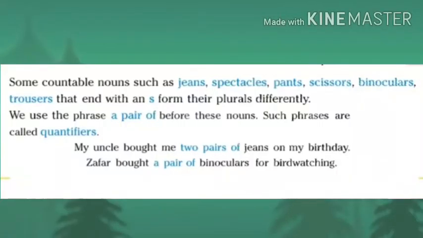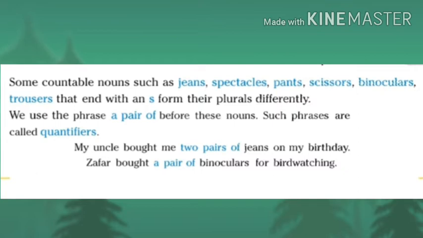Some countable nouns such as jeans, spectacles, pants, scissors, binoculars, trousers, that end with an S form their plurals differently. We use the phrase a pair of before these nouns. Such phrases are called quantifiers.